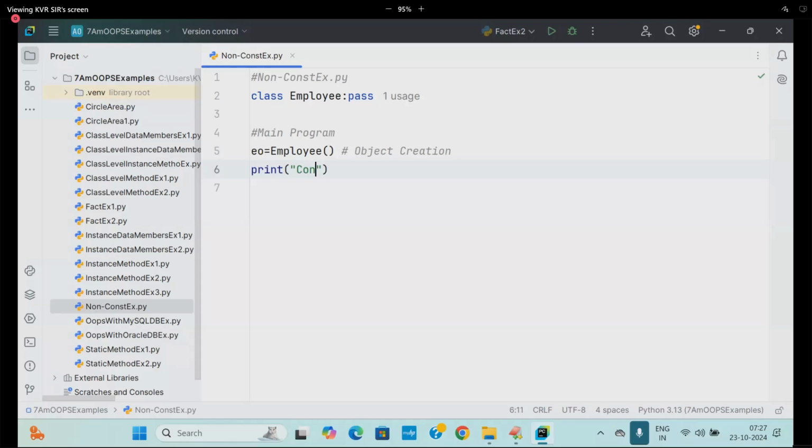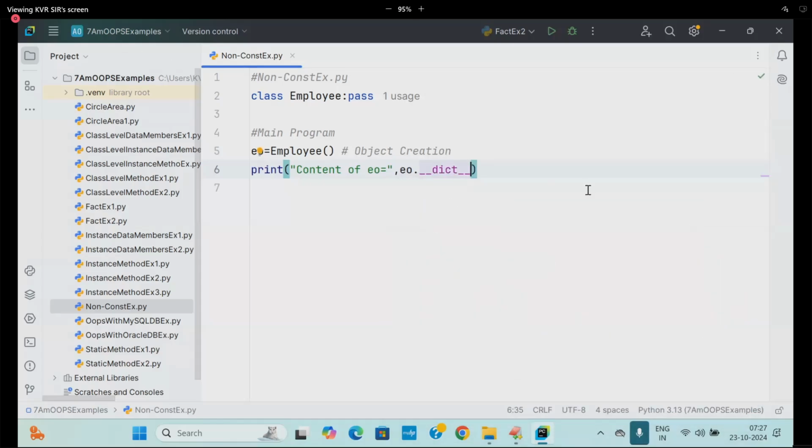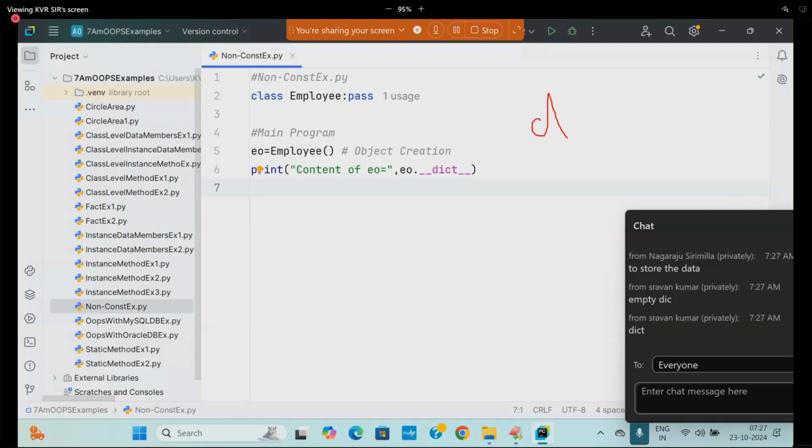Print the content of EO, which is EO dot underscore underscore dict underscore underscore. What is this called? Magic variable or dunder variable. Dunder stands for double underscore.